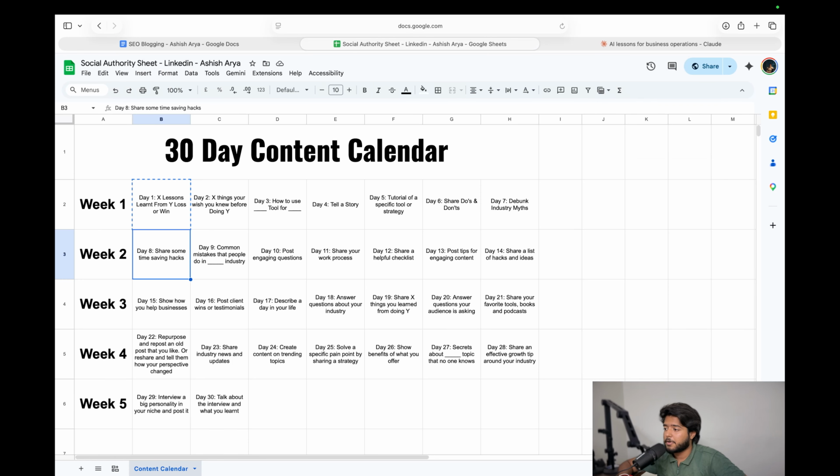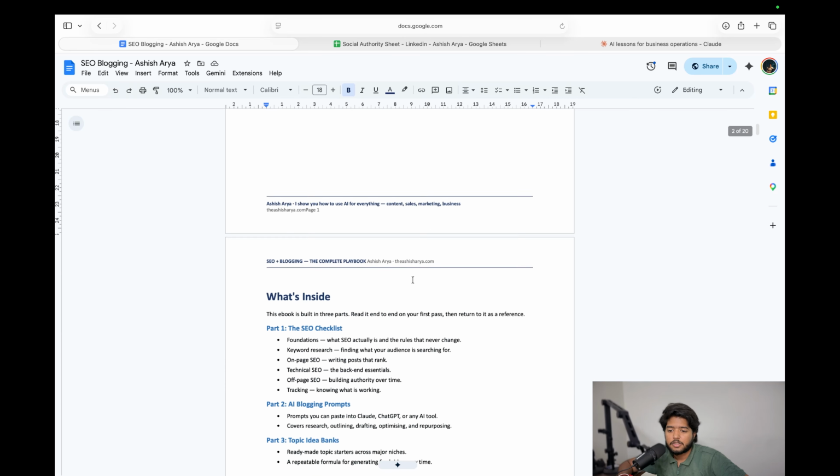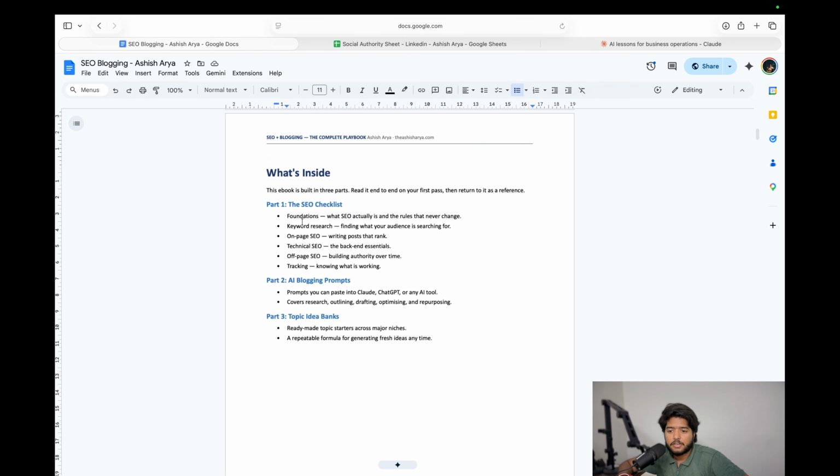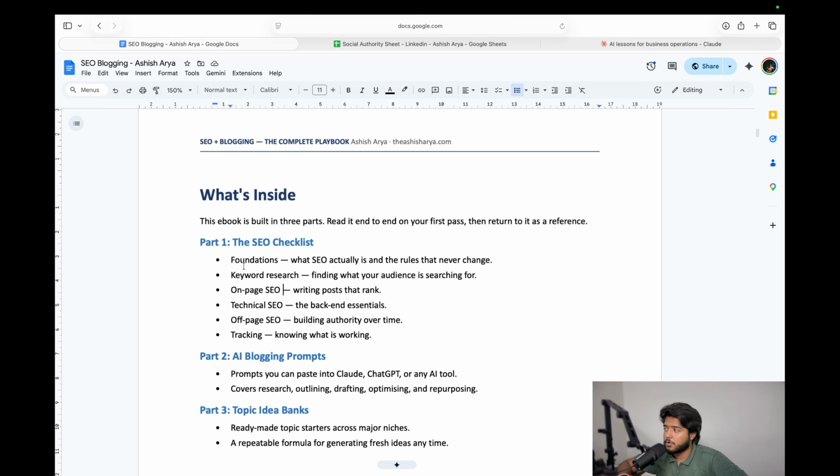Now the second document, about blogging and prompts related to the repurposing content engine, is now being shared. This is an SEO plus blogging complete playbook. You can see what is inside and what we are going to cover. I'll quickly zoom in so everyone can read properly. We are going to cover the SEO checklist, a checklist in this document which is going to help you do your SEO.